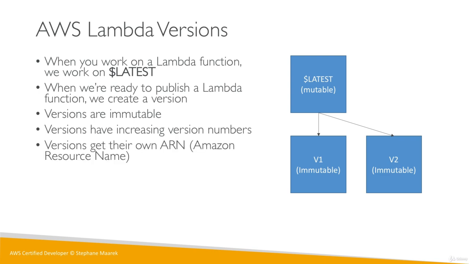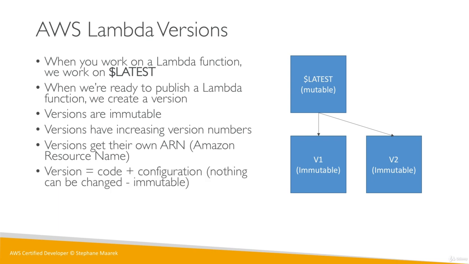Now the versions, each of them will get their own ARN. ARN is Amazon Resource Name. So that means we're able to address either v1 or v2 or latest based on different ARNs. And the version is the code itself and the configuration. So environment variables, timeouts, etc. Nothing can be changed. Everything is immutable. And so each version of the Lambda function, including latest, can be accessed whenever you want using the correct ARN.